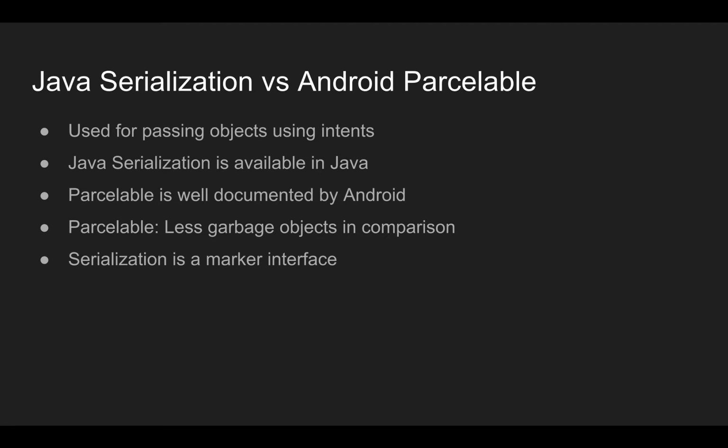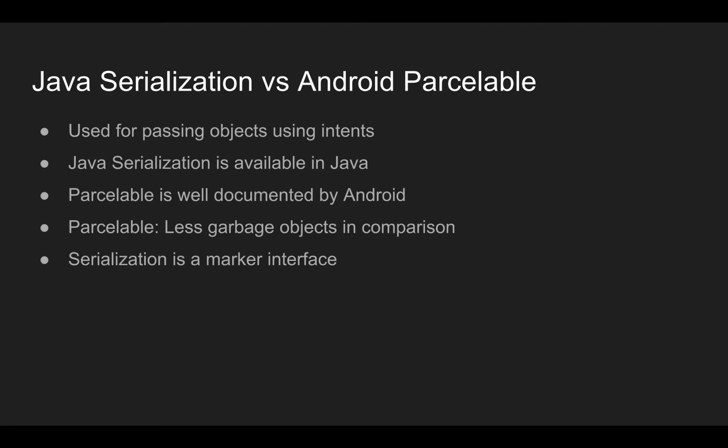Now, serialization. The performance of Parcelable over Serializable dramatically improves, around, I would say, two times faster because of its custom implementation. Serializable is a marker interface, which implies the user cannot marshal the data according to their requirements.